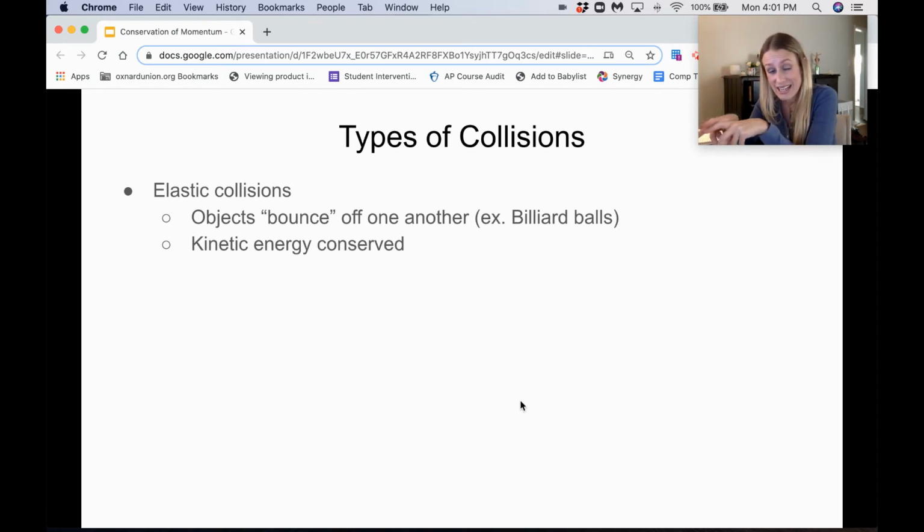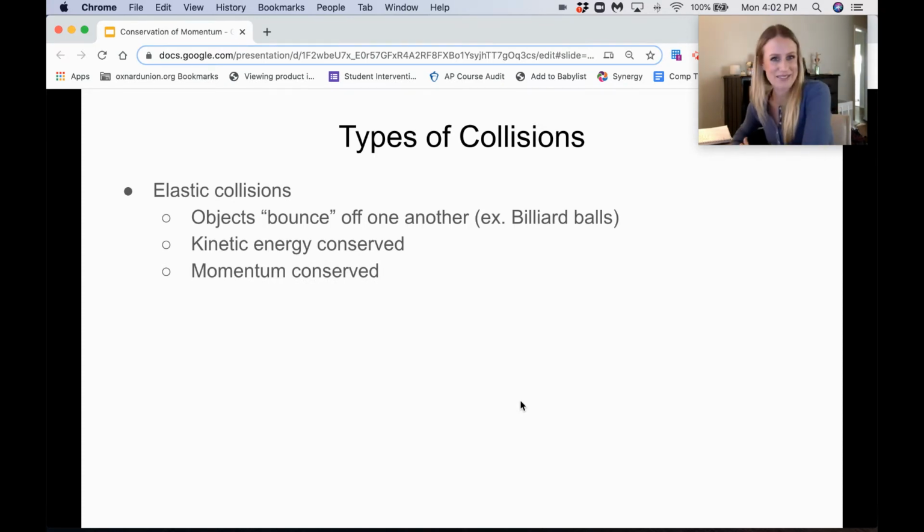Another really important thing about elastic collisions is that kinetic energy is conserved. Because kinetic energy is conserved, we can see if a collision is completely elastic if the initial kinetic energy is equal to the final kinetic energy. I have seen this on an AP test before, where they ask you, is this collision elastic? You have to actually calculate the initial and final kinetic energy, and if they are the same, then you can say yes, this collision is completely elastic. Just because the objects don't stick together at the end doesn't mean that the collision is completely elastic.